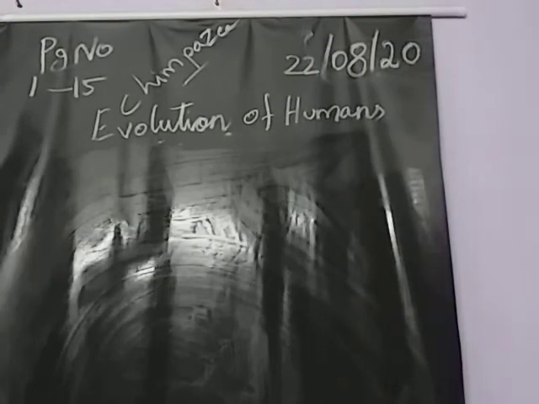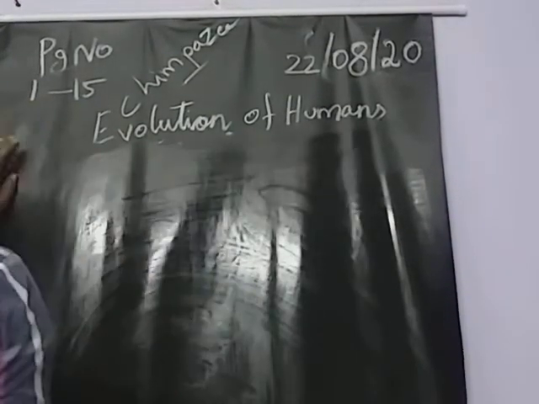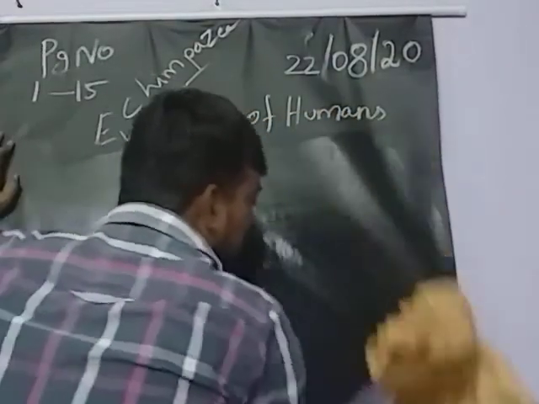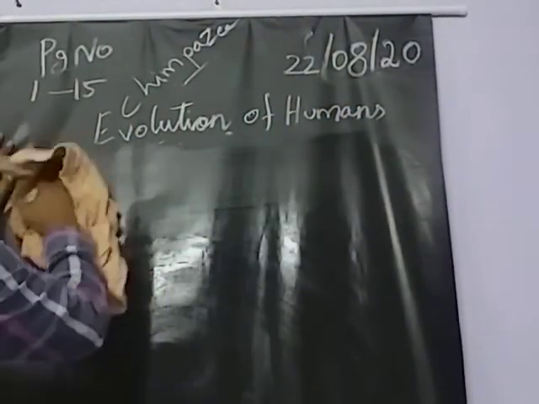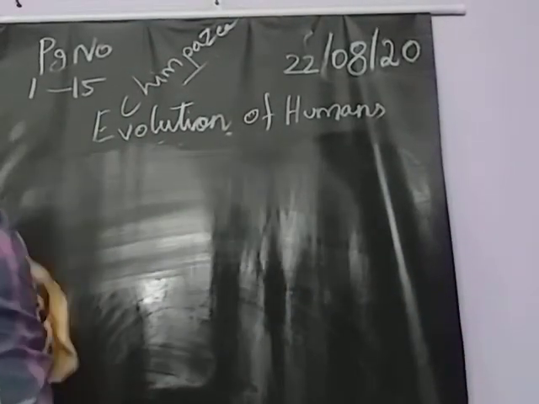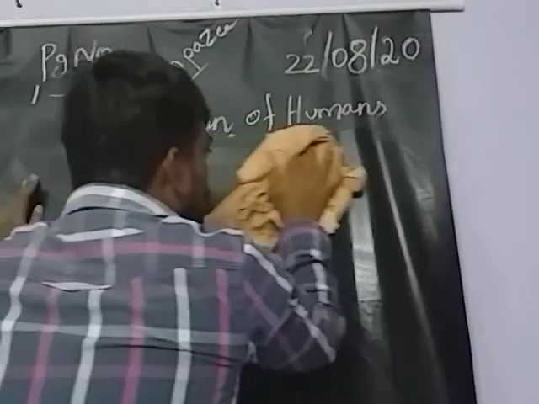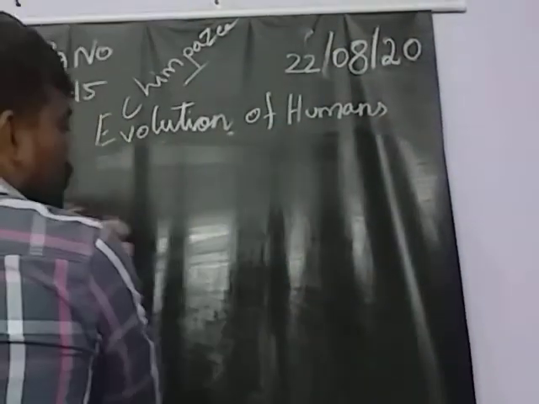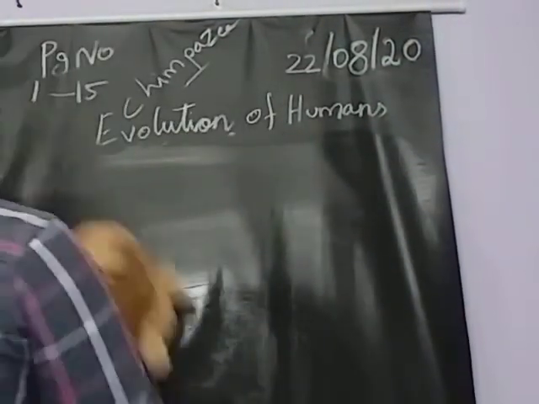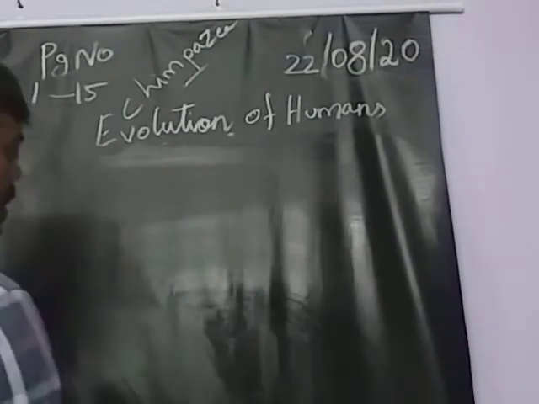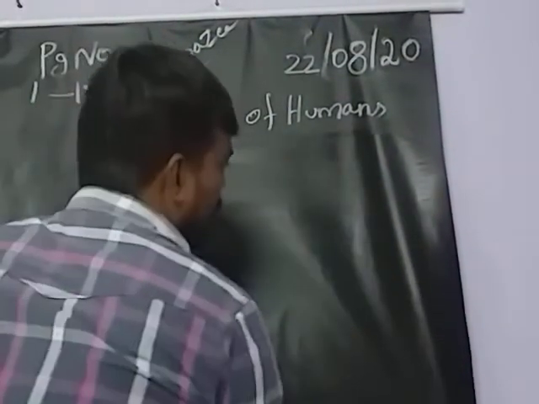Mesolithic culture is the modern Stone Age. What is that? The modern Stone Age will be called the Mesolithic culture. So the modern Stone Age is the dash culture. What's the answer? Mesolithic culture.